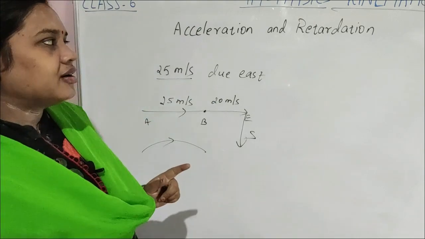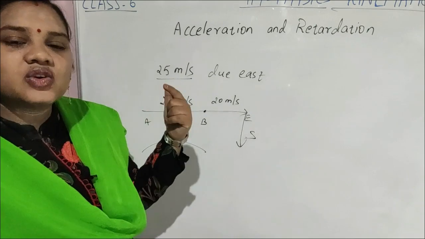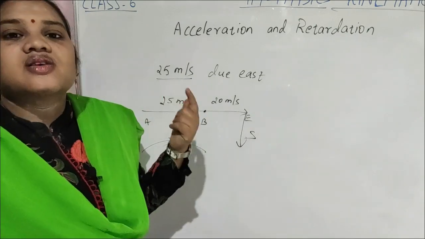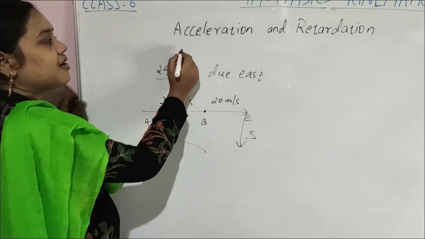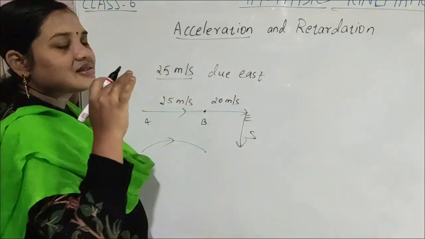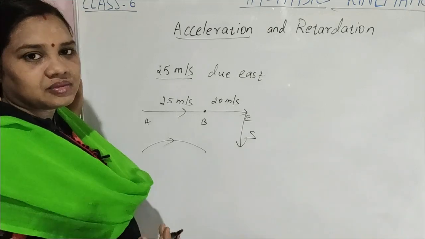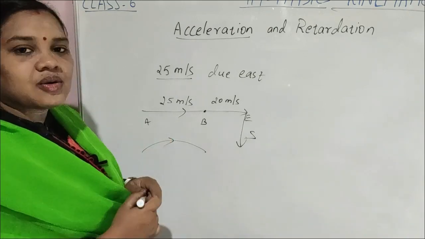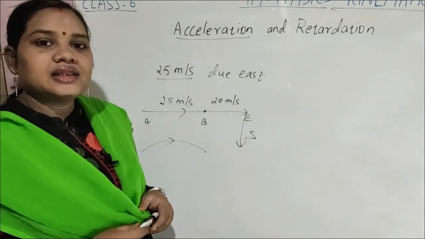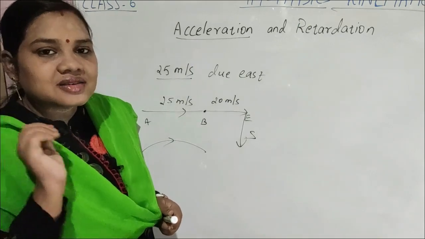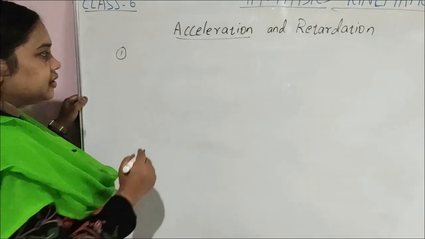So whenever the velocity of the body changes with time, that is called acceleration. That is the rate of change of velocity with time. Clear?